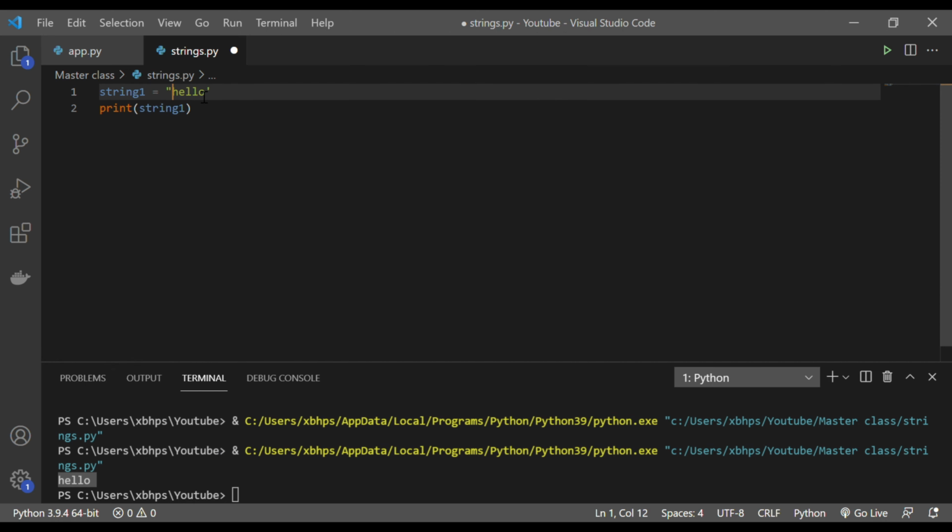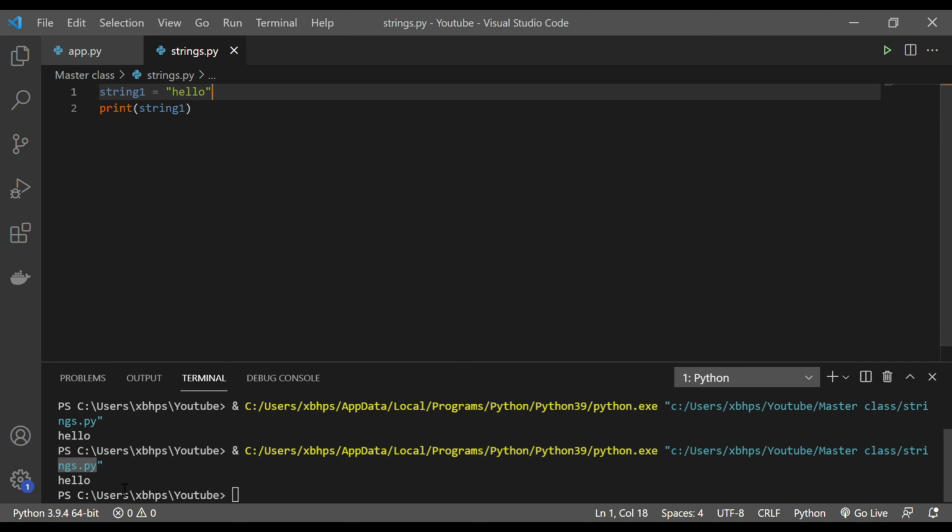You can also use double quotes to define a string, but whatever you use as start and end, you use the same thing as starting and ending. You can also use three quotes here and ending also, and it will be returned the same. Every time you can use any of these three, and every time the result will be the same. Everything is treated as a string inside this.